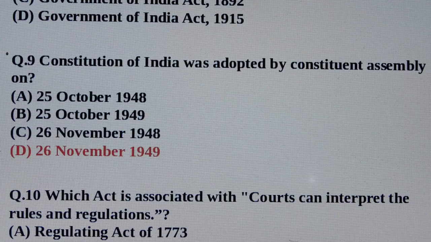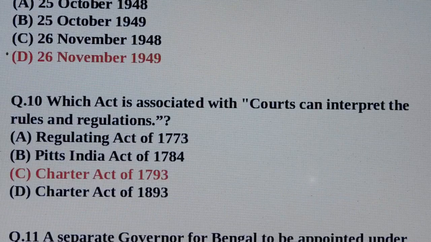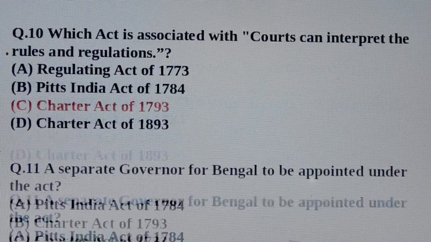Question number 9. Constitution of India was adopted by Constituent Assembly on. Answer is option number D, 26 November 1949. Question number 10. Which act is associated with courts can interpret the rules and regulations? Answer is option number C, Charter Act of 1793.